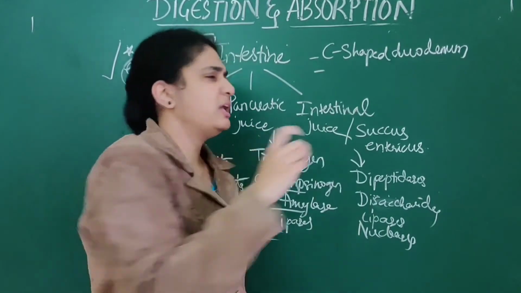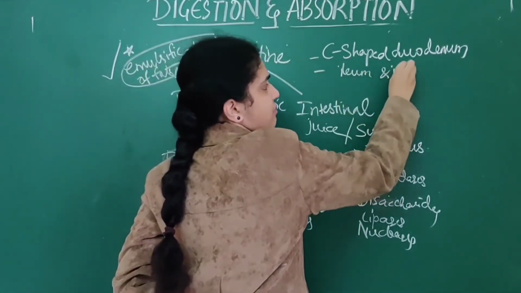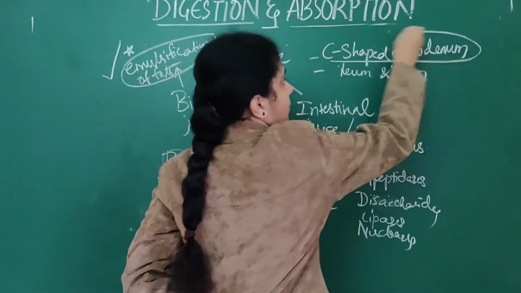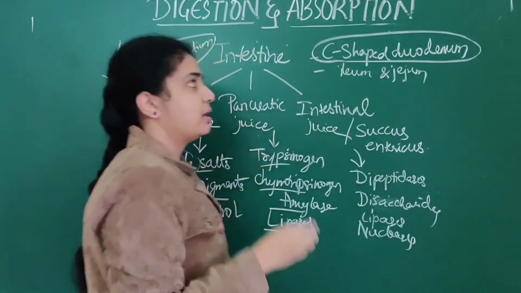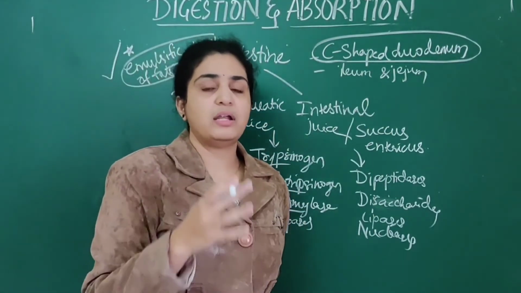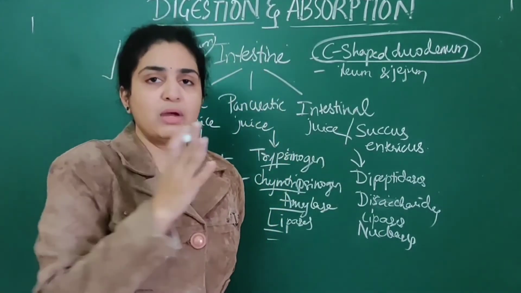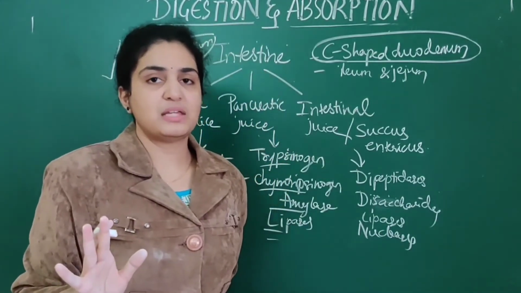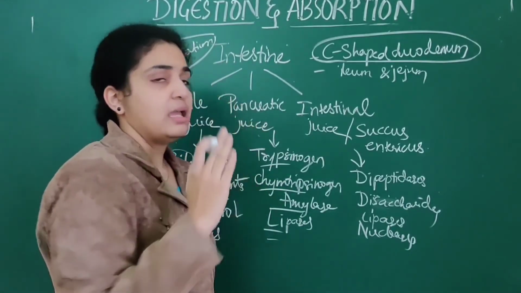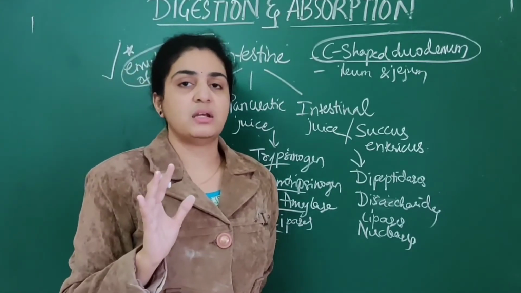Then very few enzymes act in the ileum as well as jejunum. Maximum enzymes act in the C-shaped duodenum. Maximum digestion of carbohydrates, everything, takes place in the duodenum. Where does maximum digestion take place? In the duodenum. So from the small intestine, they are passed into the large intestine.